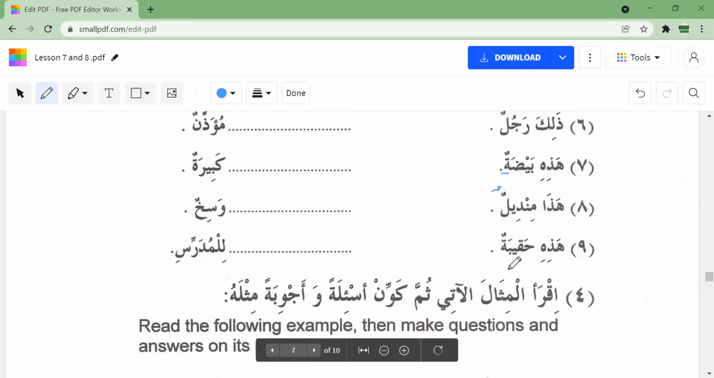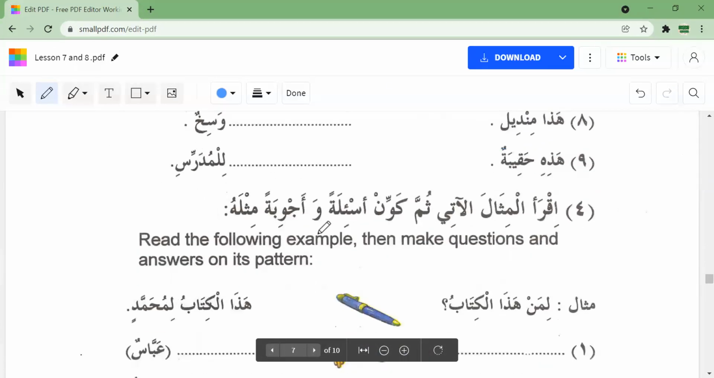Okay. Hadihi haqibatun lil-mudarris. So hadihi haqibatun. This is a bag. And then hadihil haqibatu lil-mudarris. Correct. This bag is of a teacher. Yes, that is correct. This is a teacher's bag. Very good. Thank you. Good job.